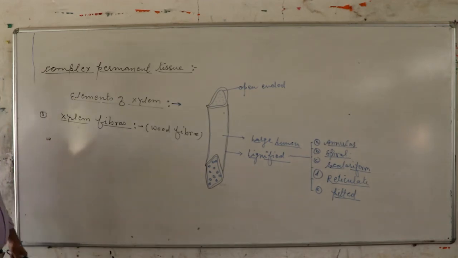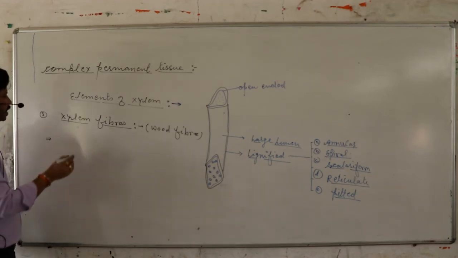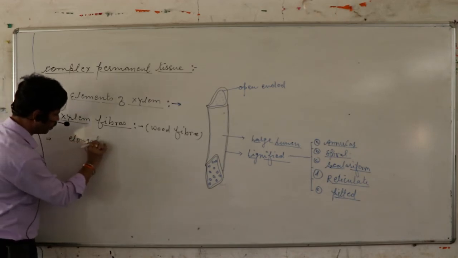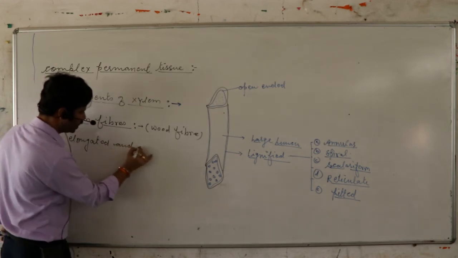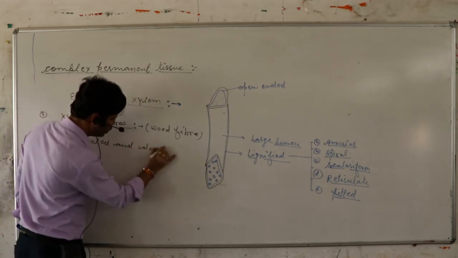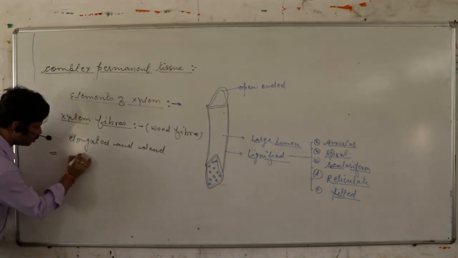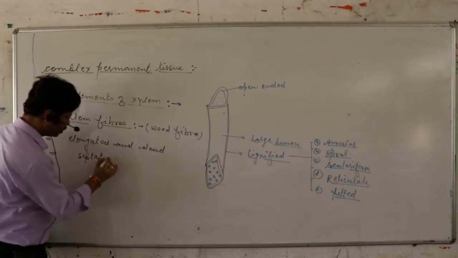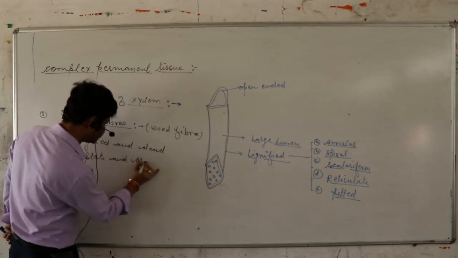If we talk about the characteristic features of xylem fiber, first, these are elongated fiber-like structures. These are elongated and dead. Next, there may be septate and aseptate.